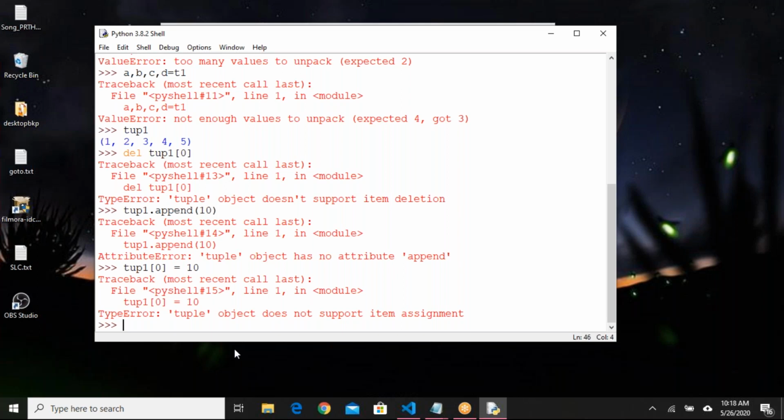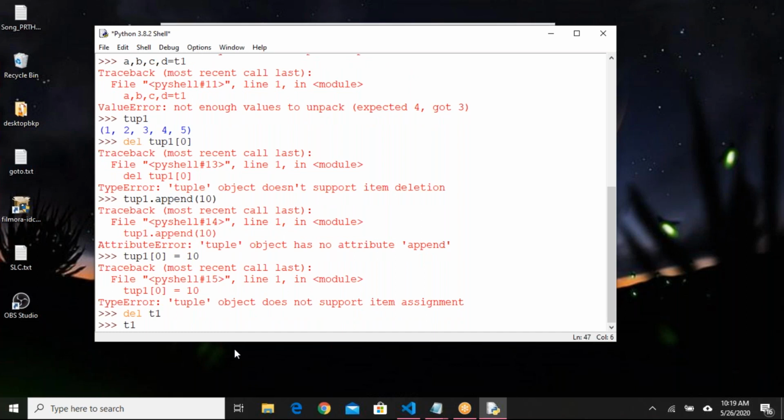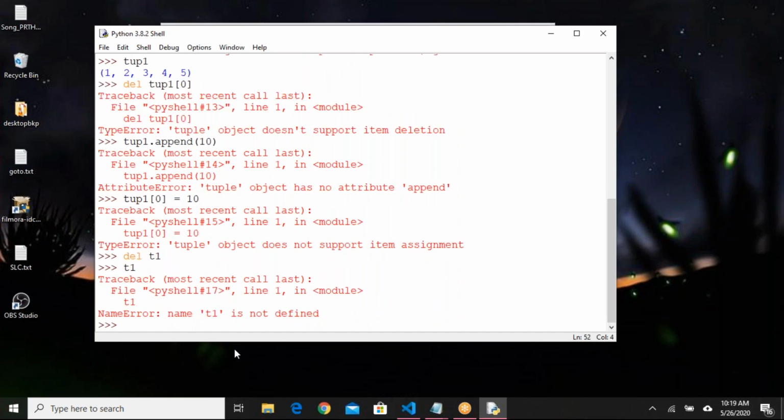Okay, can I delete a tuple? Not the elements of the tuple. Can I delete the entire tuple? For example, del t1, is it possible? Yes, it is possible. You cannot change the elements of the tuple, but if you want to delete the tuple, yes, you can delete the tuple. These are the main differences you need to understand from lists to tuple.